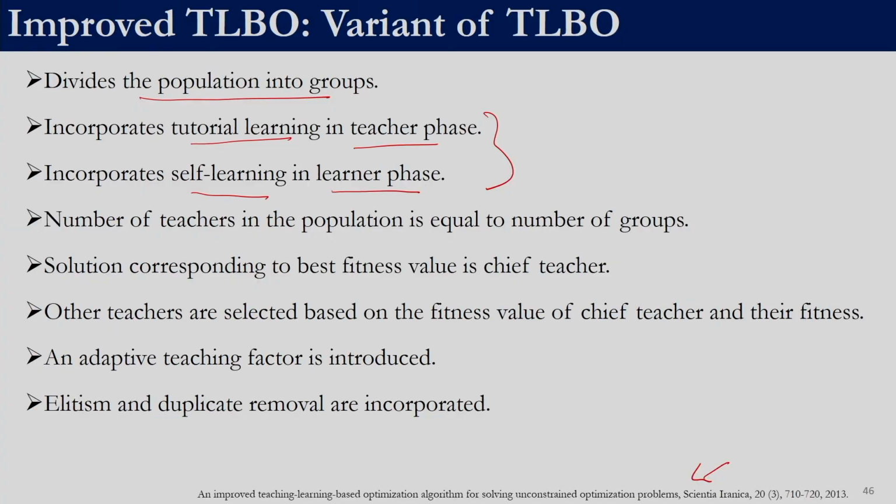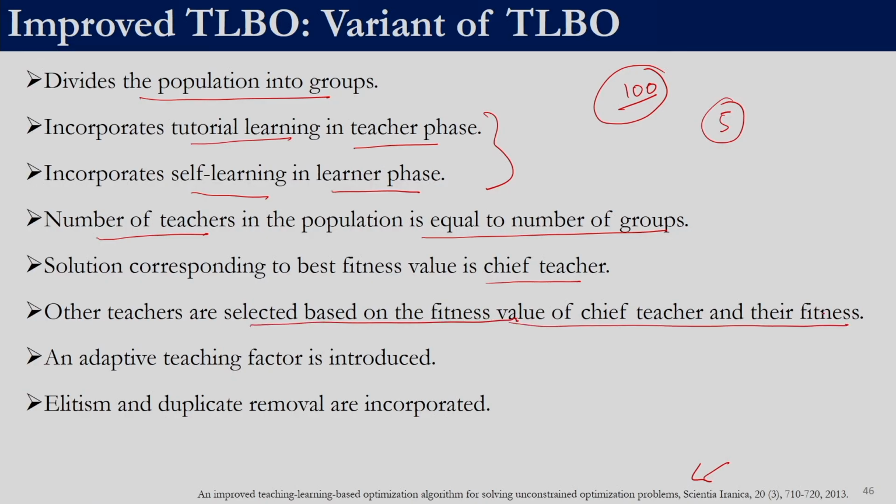Coming back to improved TLBO, here we do not have one teacher, but a number of teachers equal to the number of groups. So, if we have a population size of 100, we may decide to have 5 groups. There will be 5 teachers, one corresponding to each group, and there will be a chief teacher. The chief teacher is the best solution among all the 100 solutions. The remaining teachers are selected based on their fitness value and the fitness value of the chief teacher. In addition to that, an adaptive teaching factor is introduced in improved teaching learning based optimization. Additionally, the concept of elitism and duplicate removal is also incorporated in improved TLBO.